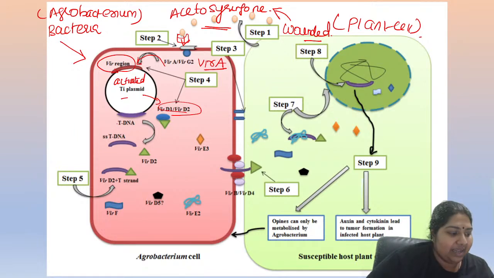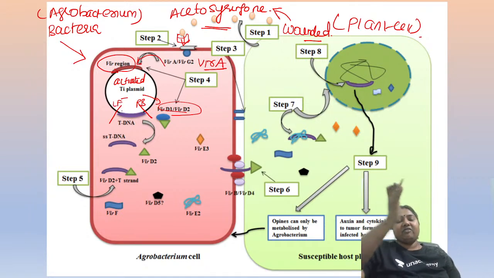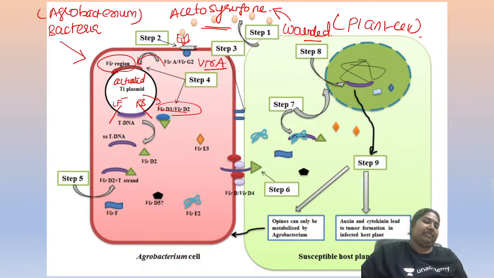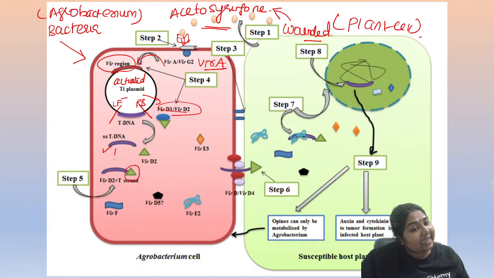So now what happens? This T-DNA is now cut off. Where will it cut? Right border, left border. Okay, this is the region where your T-DNA is cut. Once my T-DNA is cut, this Vir region is going to cap the T-DNA. It should be protected. Always you need a cap, isn't it? So this single stranded DNA is going to get protected.